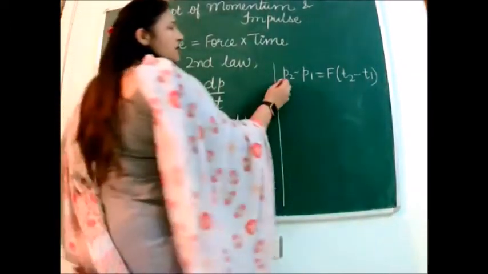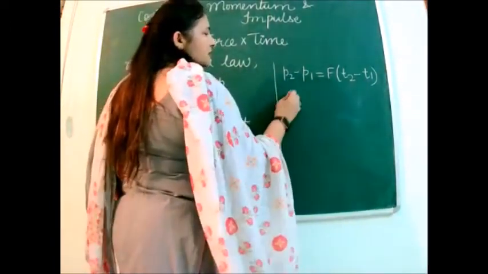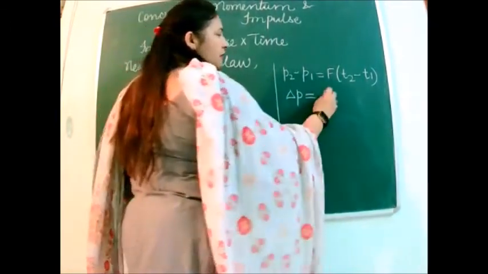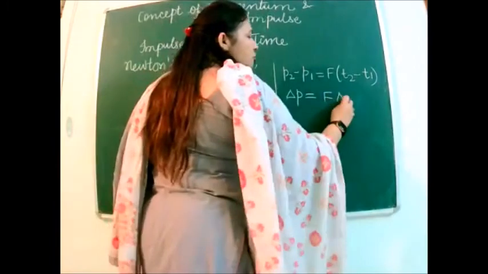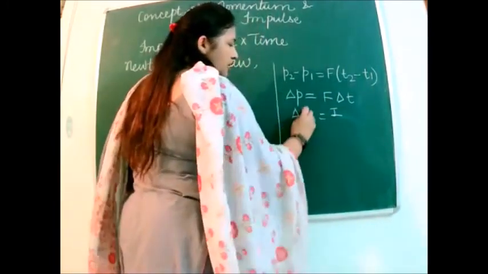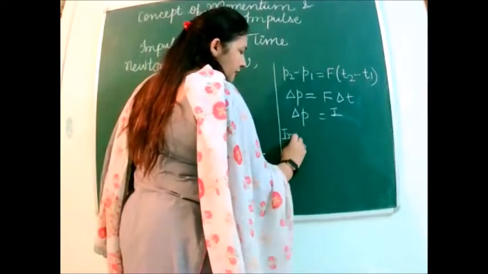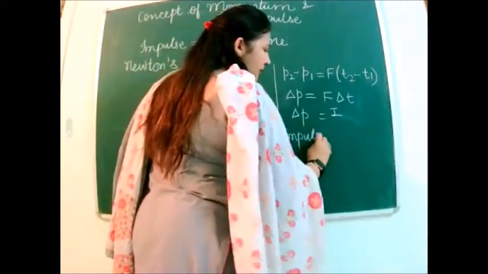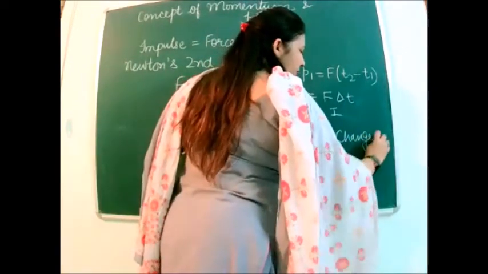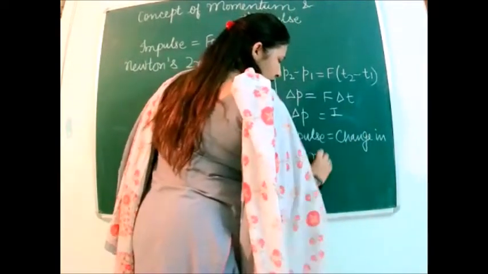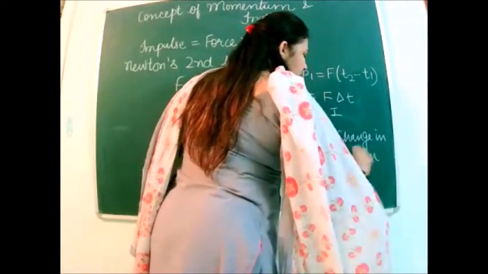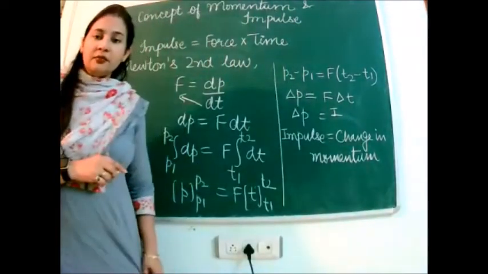Alright. What is this, final momentum minus initial momentum? That represents the change in momentum, and this is force into time, that is impulse. So impulse is equal to change in momentum. This is impulse momentum theorem.